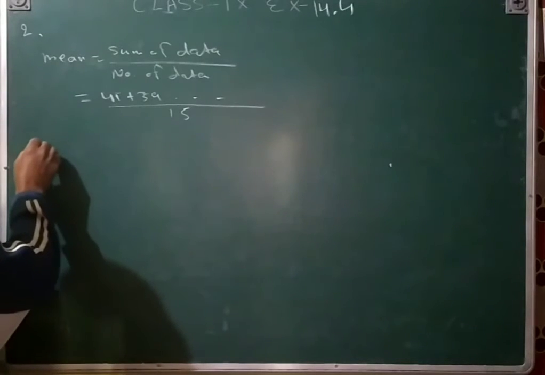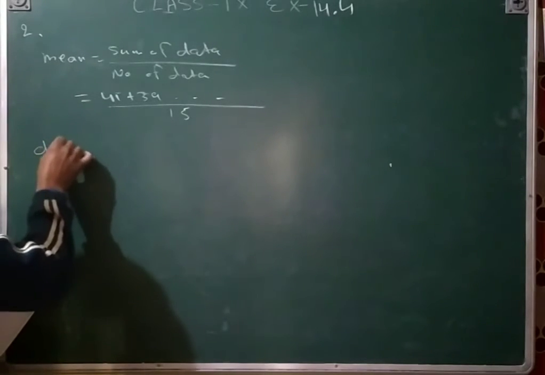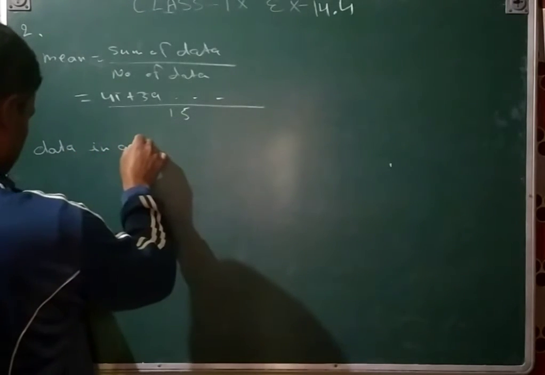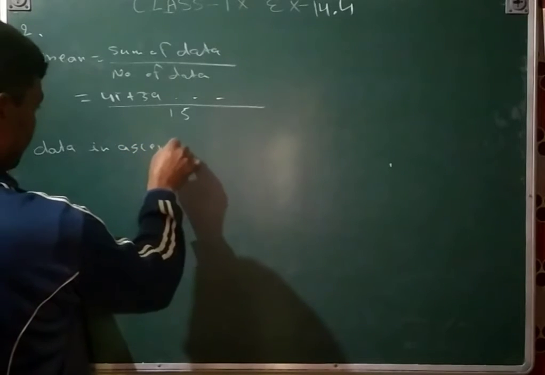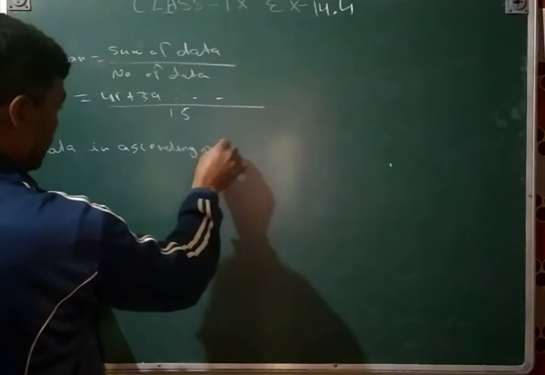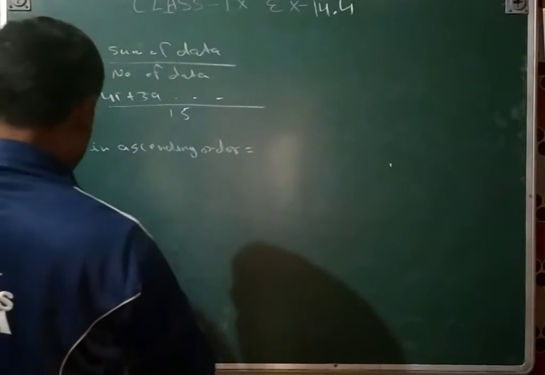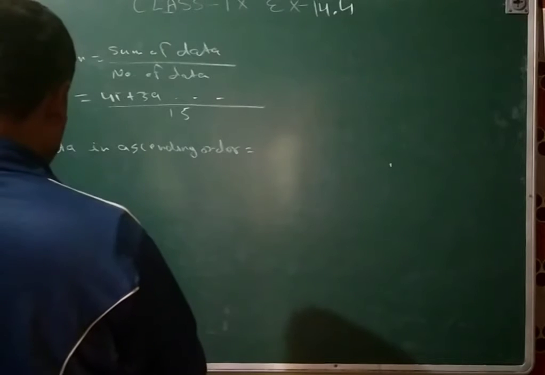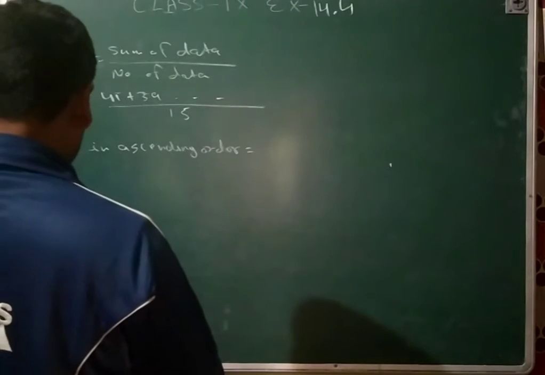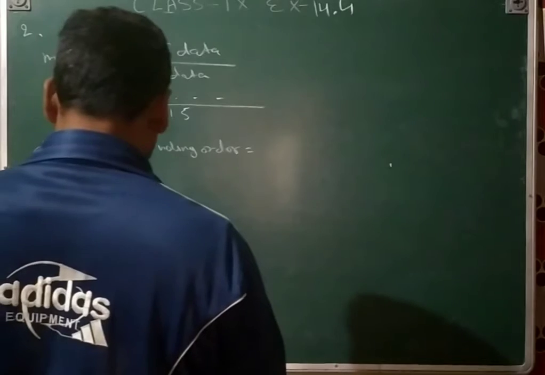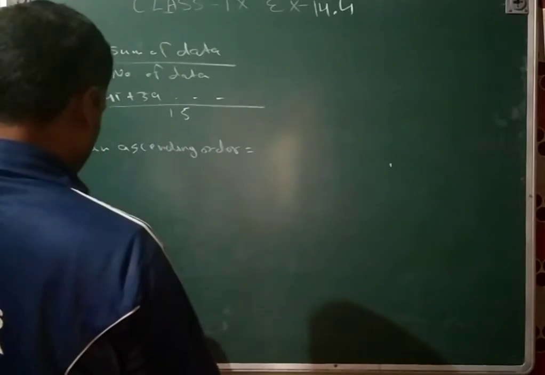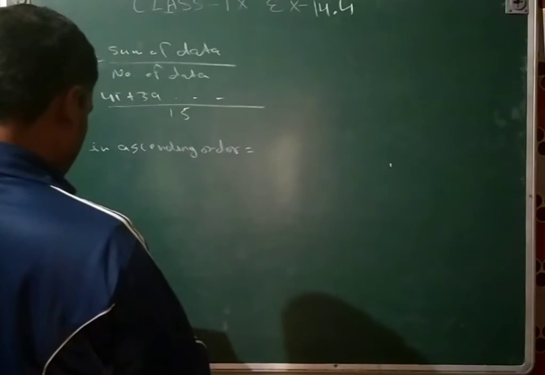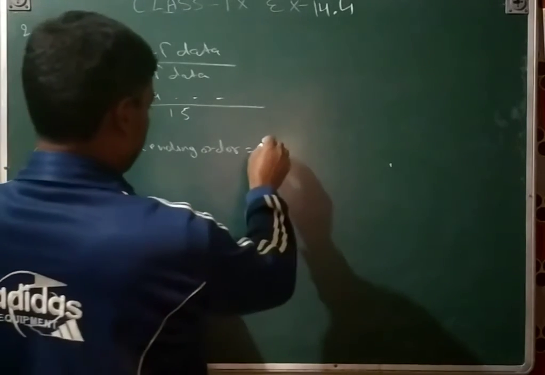And then for median, data in ascending order. First we will take the smallest. Which is the smallest? 39 is the smallest, yes, 39.